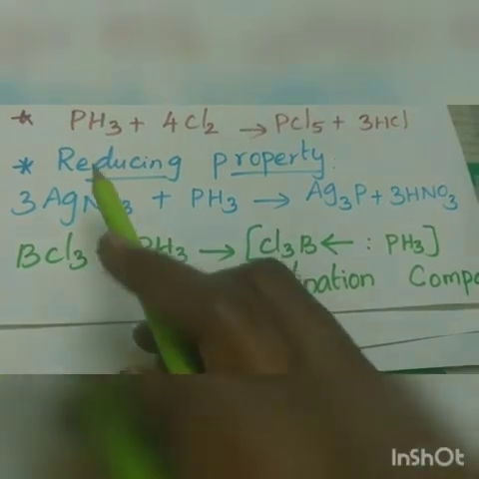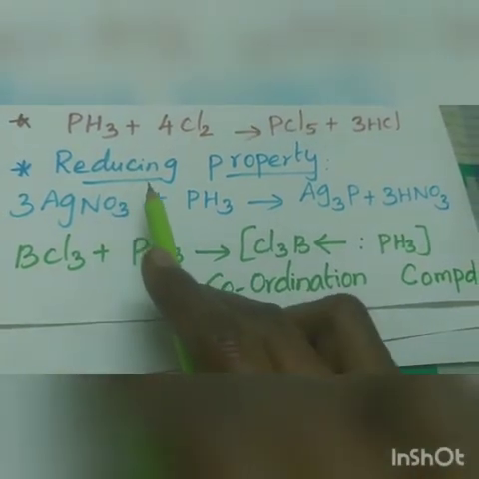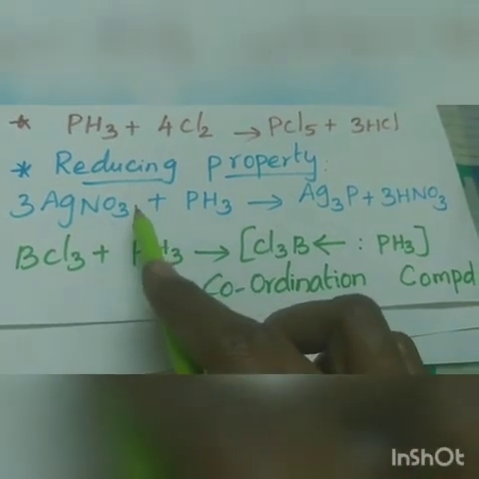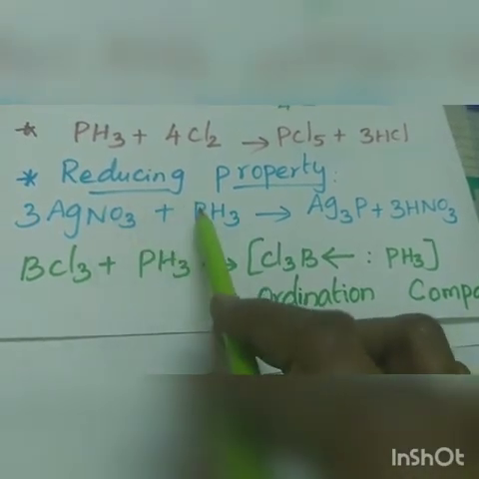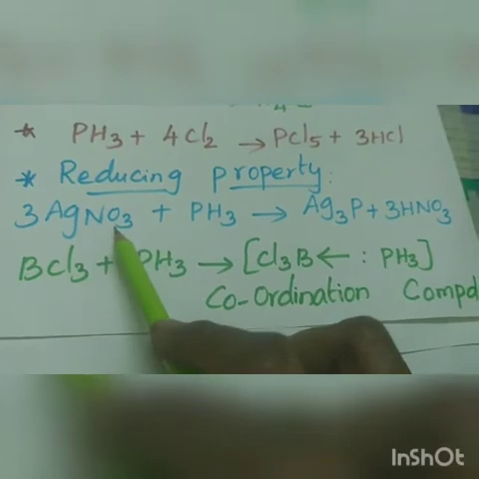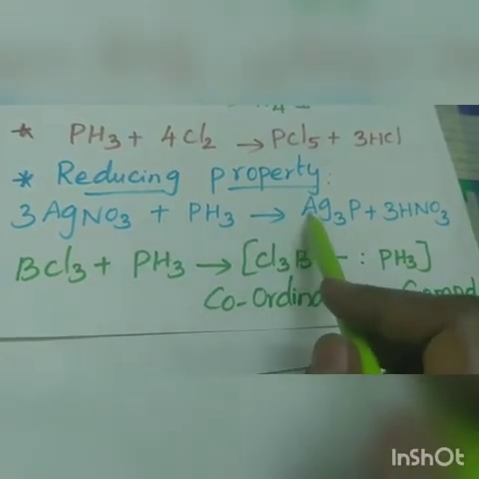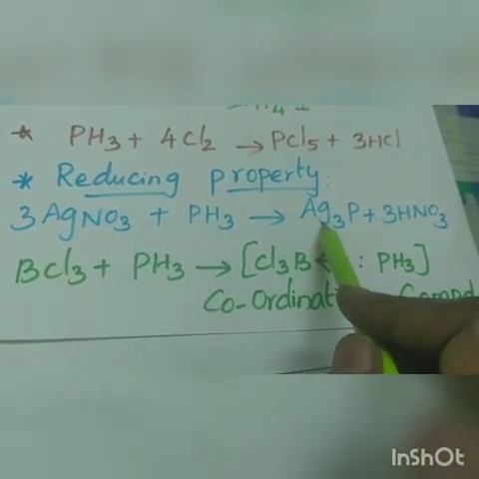Phosphine gas acts as a reducing agent. So it precipitates some metals from their salt solutions. For example, phosphine gas reacts with silver nitrate, and it changes into silver phosphate.